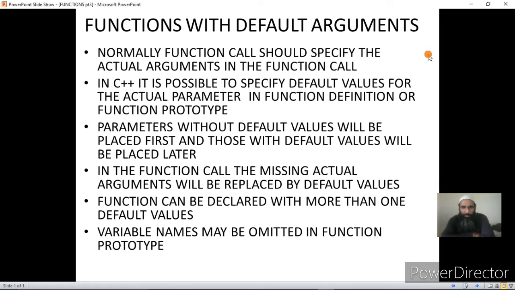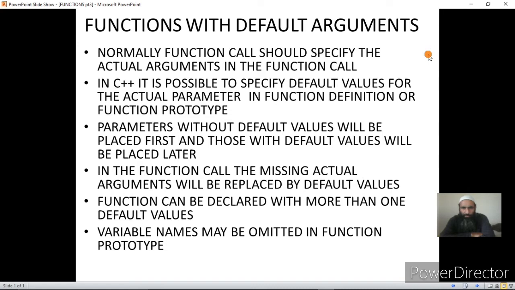Now today we are going to see how we can pass actual arguments by default. Normally, in the function call, a caller should specify the actual arguments. It is possible in C++ that we can specify default values for the actual arguments or actual parameters in the function definition or function prototype.